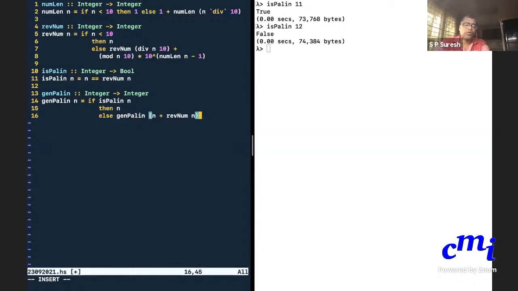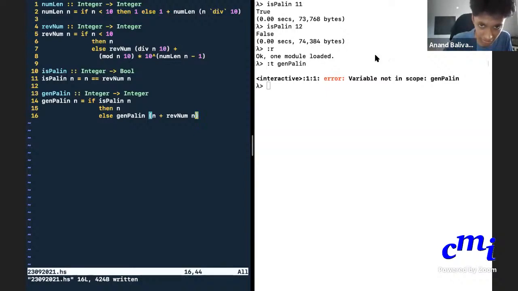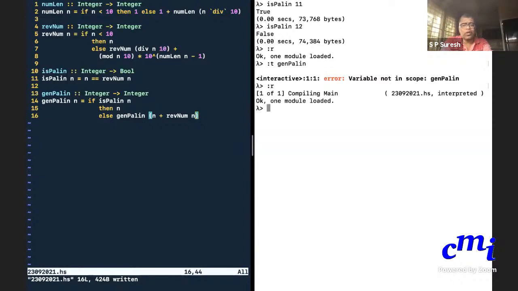So now you can test this to your heart's content with various numbers. So I'll come back here. I'll reload the program. I'll ask the type of genpalin just to see if it has reloaded properly. Yeah, so this error only, like every time I declared a function, even inside GHCI, it gave this error. No, that is fine. So you say reload. I have not reloaded it properly. Okay, now it does. Now type genpalin. You'll get a correct type. Great.